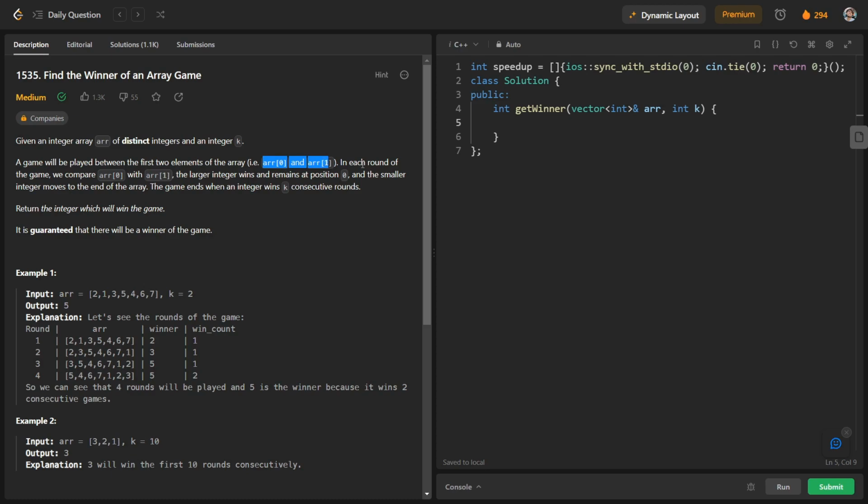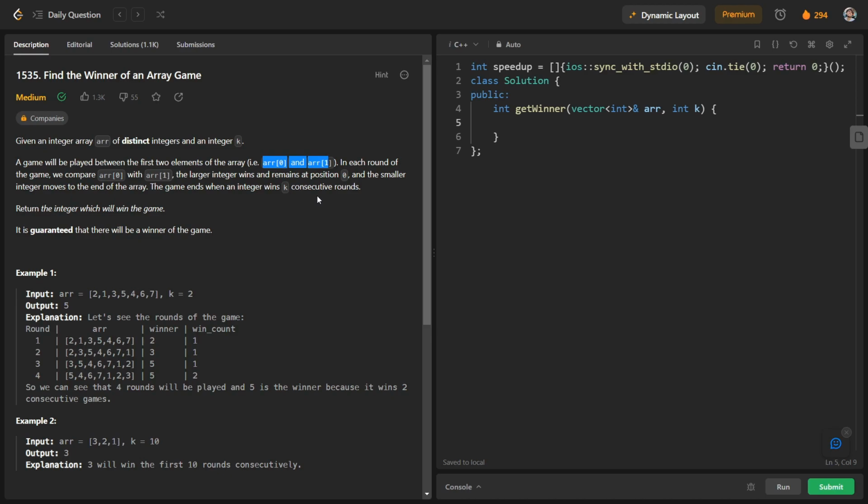And what will happen in each round of a game, we will compare the first and second element of the array, that is ARR of 0 and ARR of 1. The larger integer will remain at position 0 and the smaller integer will move to the end of the array. So we compare these two elements, the larger integer remains at the same position, that is position 0, and the smaller integer moves to the end of the array. Okay, so the game ends when an integer wins k consecutive rounds.